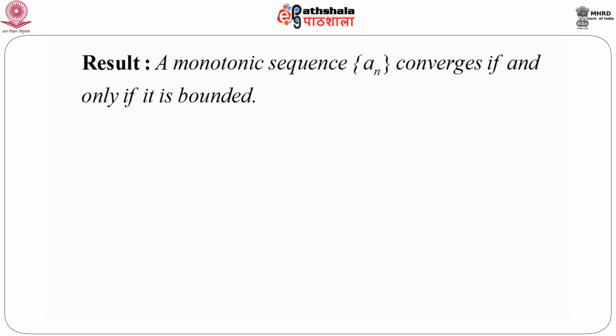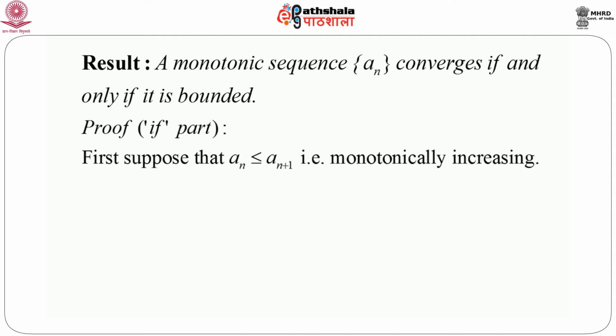So let us prove the if part. That means assume that the sequence is bounded. But remember one thing, the sequence is monotonic. That part is always given. First, suppose that an is less than or equal to an plus 1, that is, the sequence is monotonically increasing.